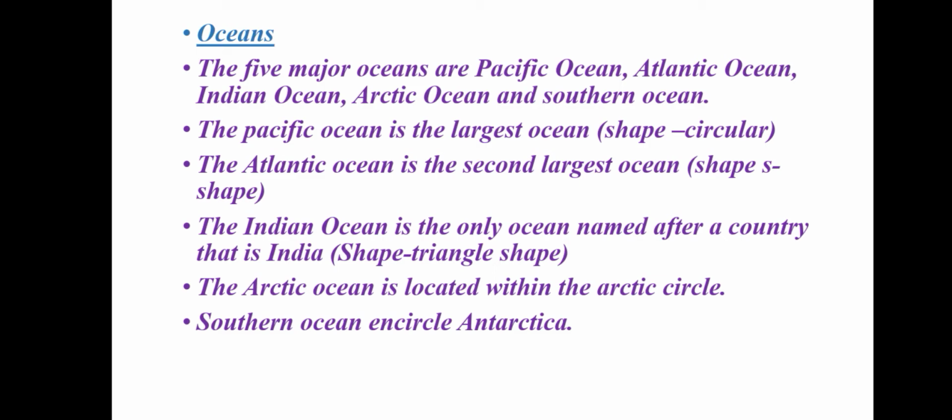And what is the shape of the Pacific Ocean? I already showed you on the map. The shape of the Pacific Ocean is circular. And second comes the Atlantic Ocean. It is the second largest ocean and it is S-shaped.